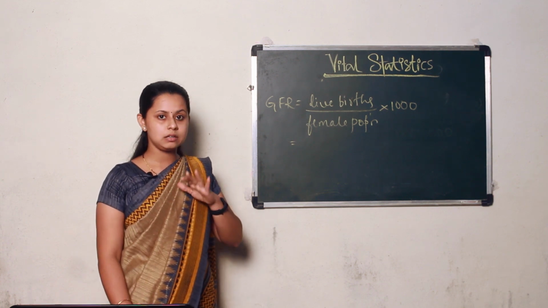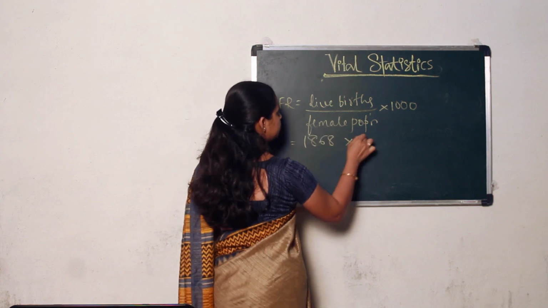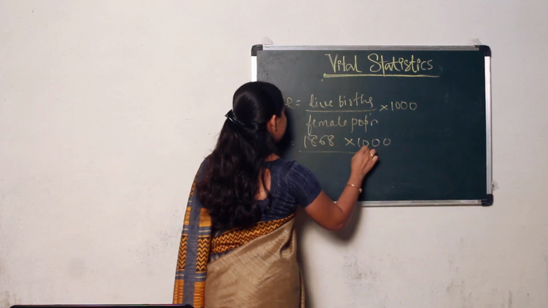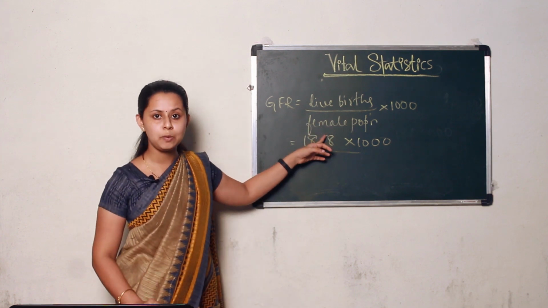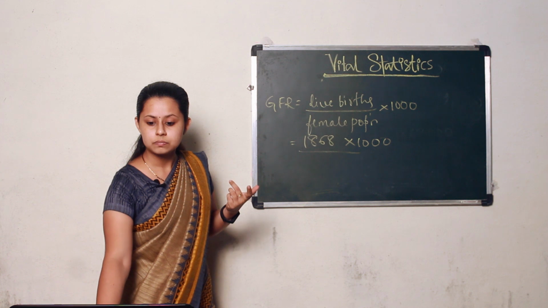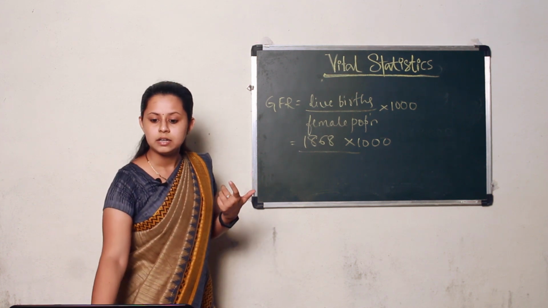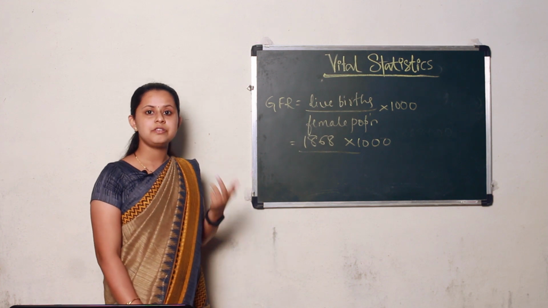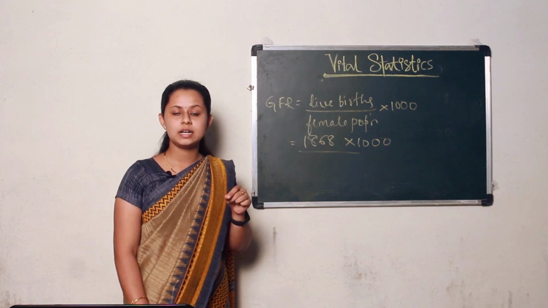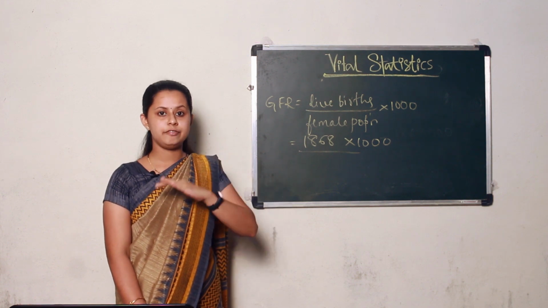So you can write the same value there, 1868 into 1000 divided by, here you have to consider the female population. Previous female population was 64,060, but here it will be 36,320 because you are not considering the female population in the year 0 to 14 and 50 and above.